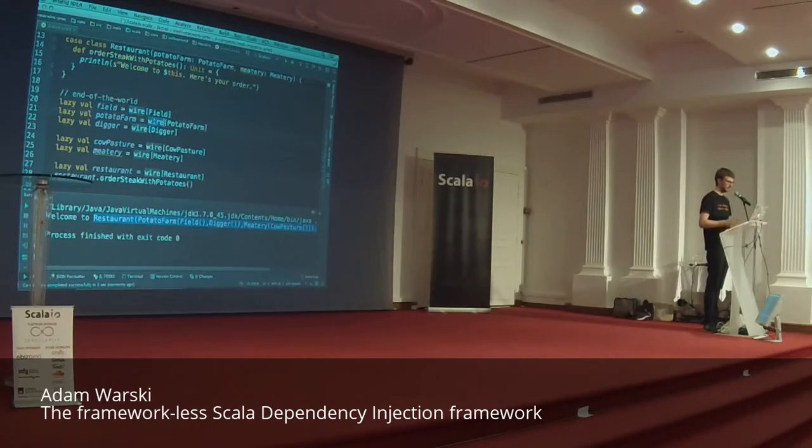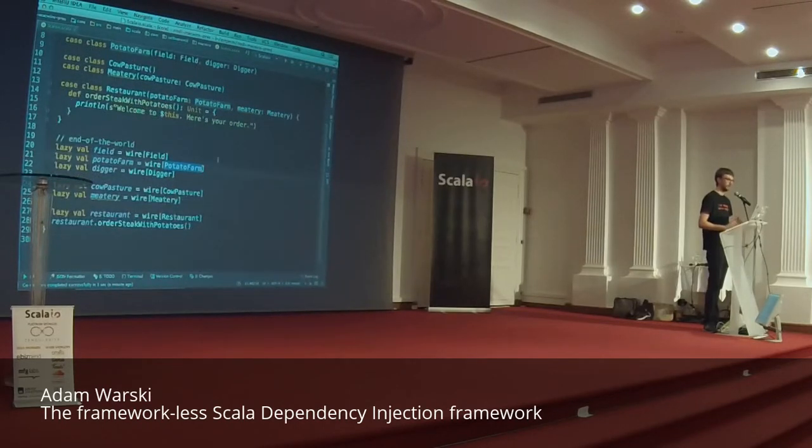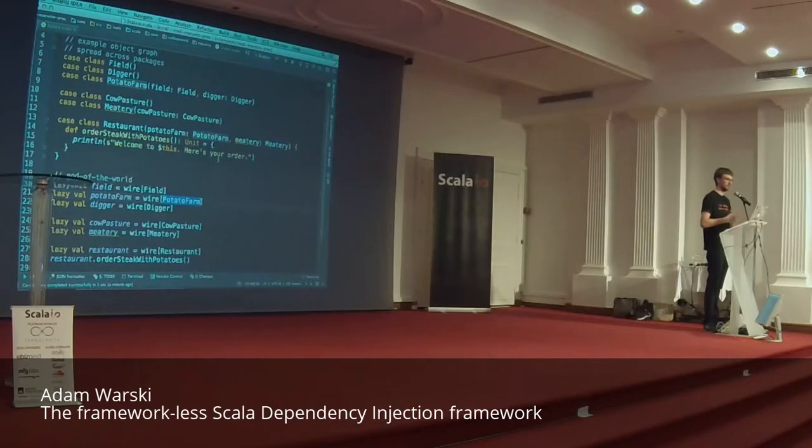So if you compare the bytecode generated by compiling that program and the one we had before with the new keywords, it will be exactly the same. So the compiled version is exactly the same. The only difference is at compile time. Okay? So what wire does, it takes the class as a parameter, right? And as it is invoked at compile time, it has access to a lot of information, such as the abstract syntax tree of the enclosing trait, object or class.